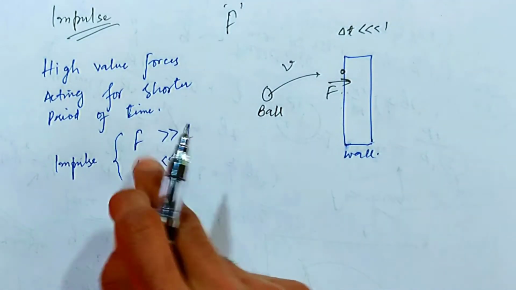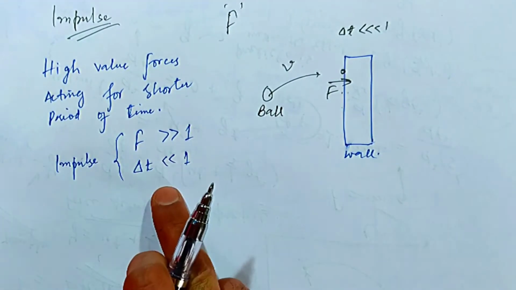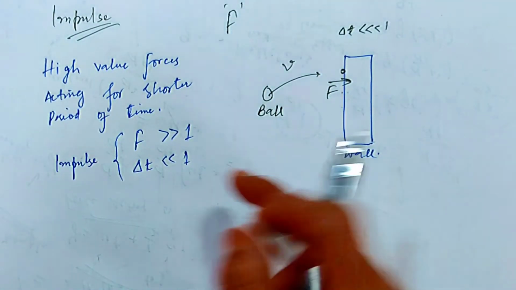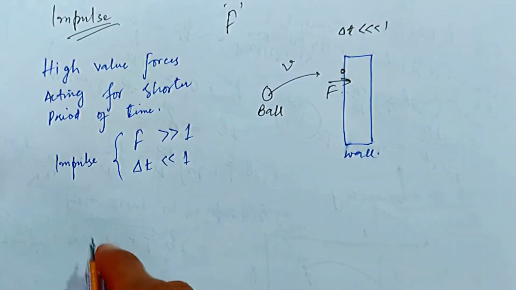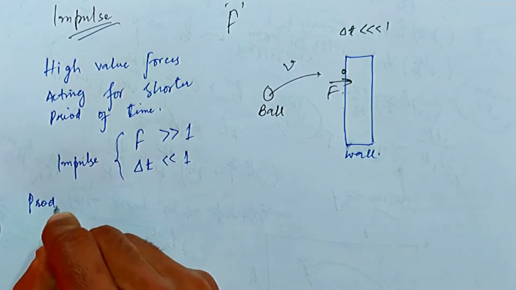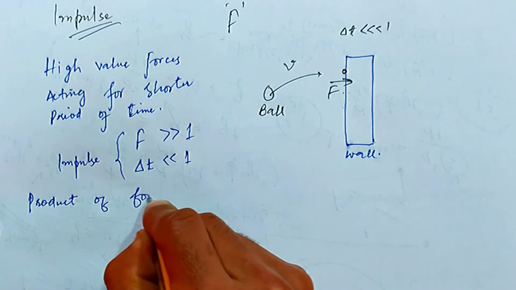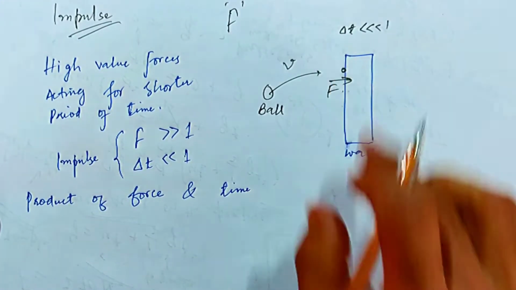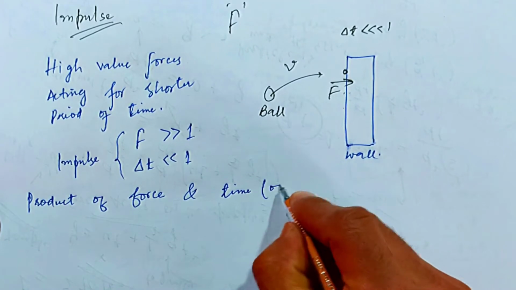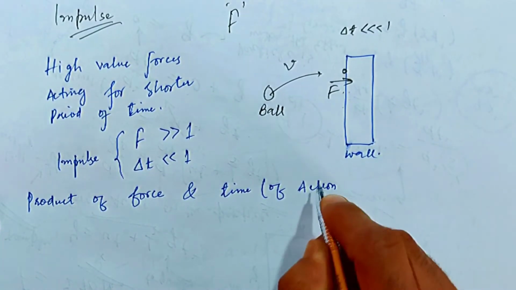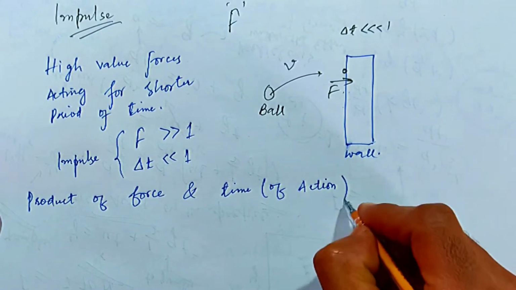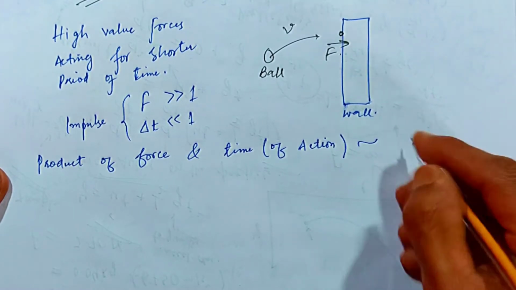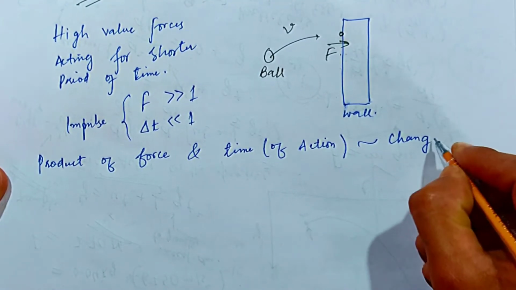So in that case, the force is very much higher, but the period of time for which the force acts onto the wall is very much lower. But the product of these two, the force and the time of action, is also called the change in the momentum.